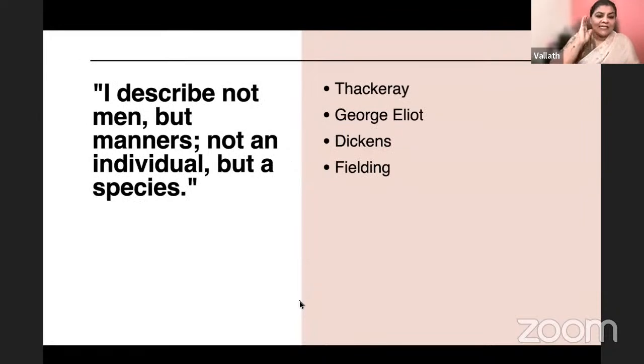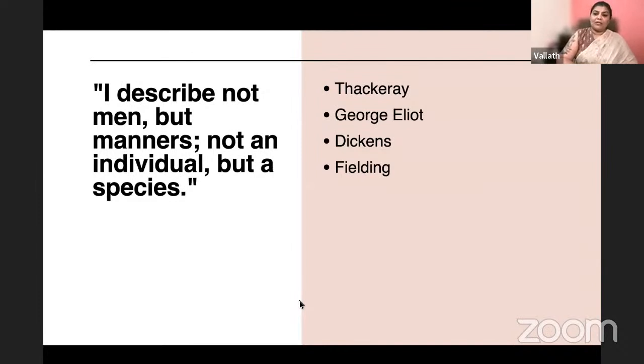Very good. I describe not men but manners, not an individual but a species. Who said this? Remember, guys, very famous statements that writers made which revealed their own objectives could be important in JK set. That means he is not talking about just one person.